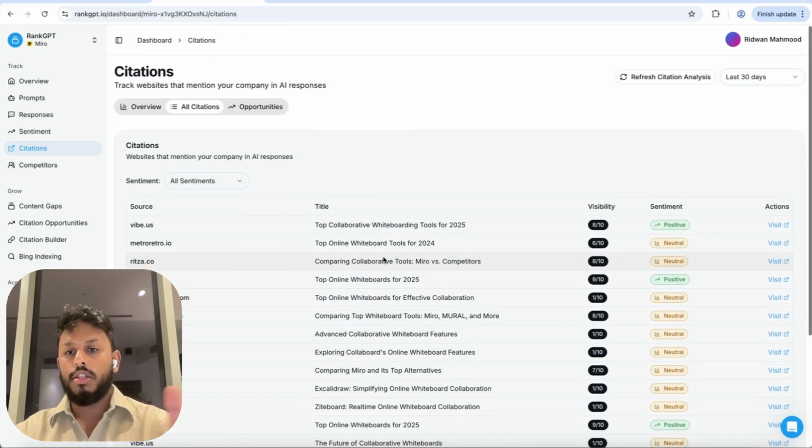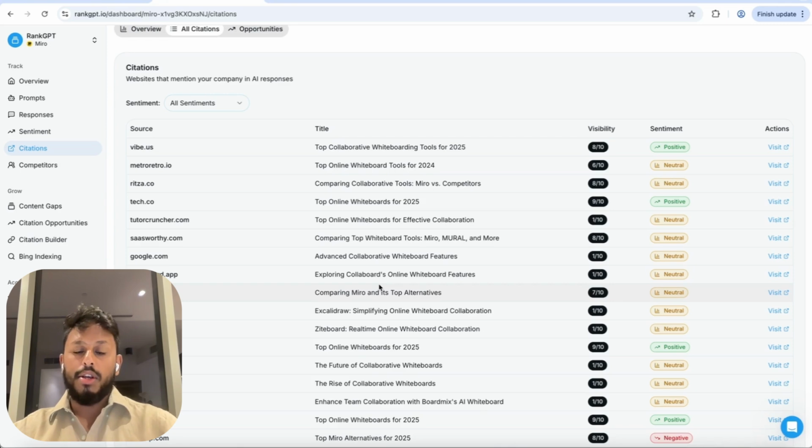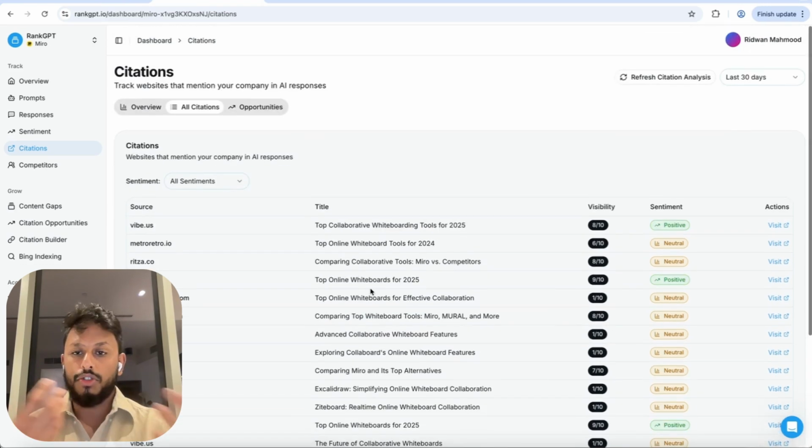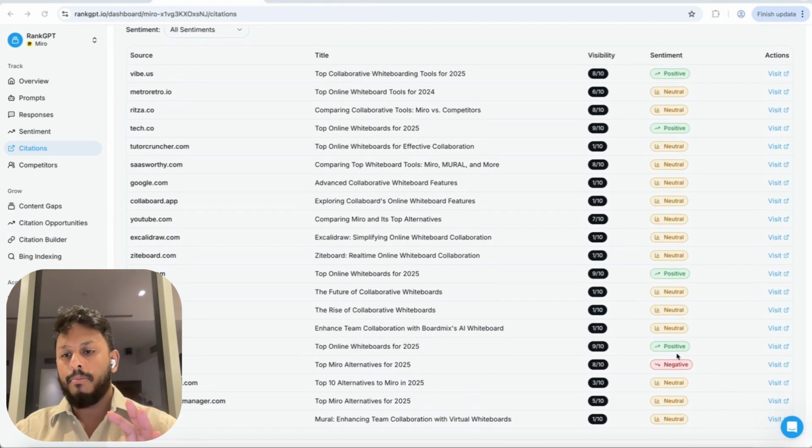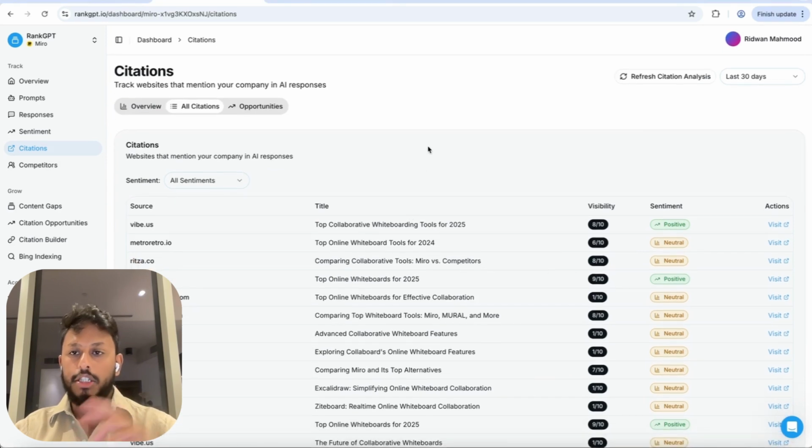And then you can monitor these here and also understand what the sentiment is. So say, for example, you're getting a negative sentiment somewhere on some prompts, you can understand the source cause of this and then try to reverse engineer that to improve it. And you can check our training videos for the strategy behind this. So this tracks all of the places that are mentioning you that ChatGPT and so on is using as a source for its answers.